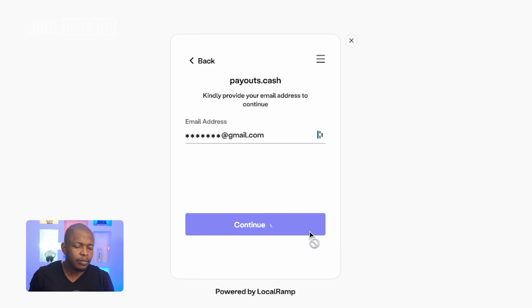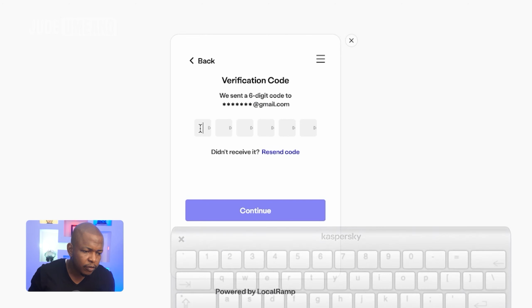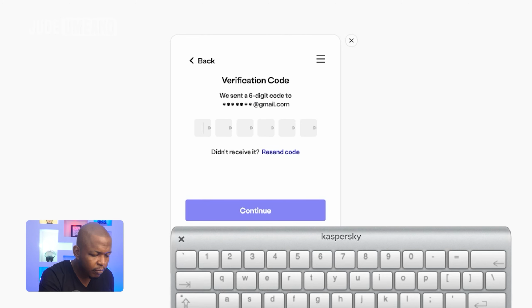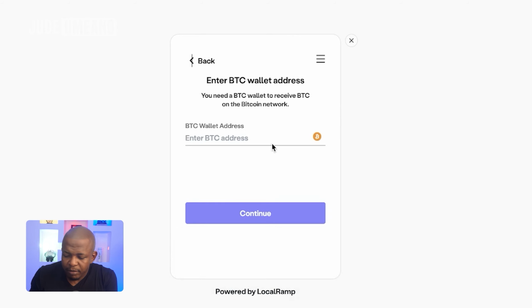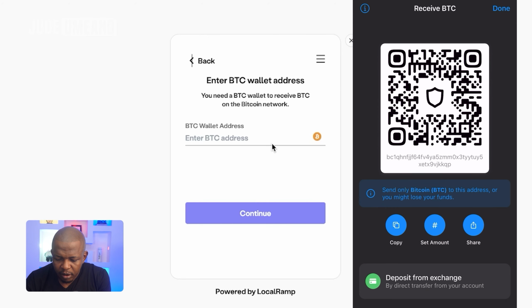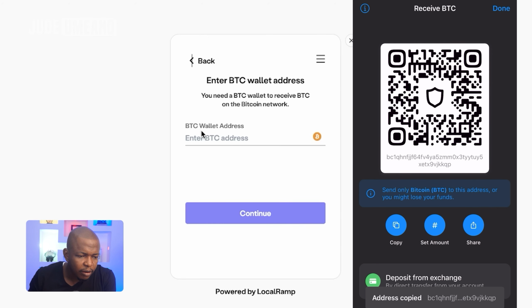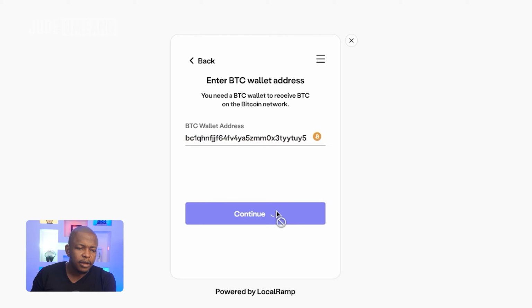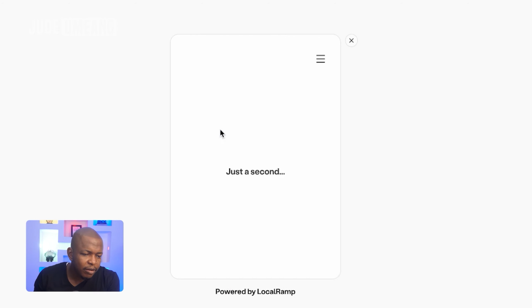So I'm choosing Bitcoin and I'm going to click on continue. I'll go ahead and enter my email address for confirmation. So I'll go ahead and enter the PIN sent to my email. Mind you, I can do this on my phone. Then my Bitcoin wallet address. I'm using Trust Wallet. So I'll go ahead and pull out my wallet address, copy, paste here. So how would you like to pay? I'll click on instant pay.